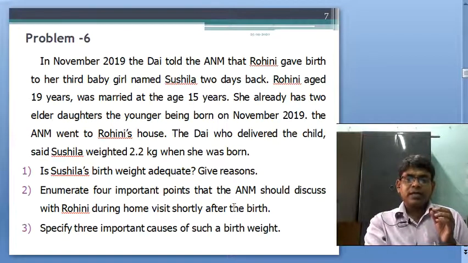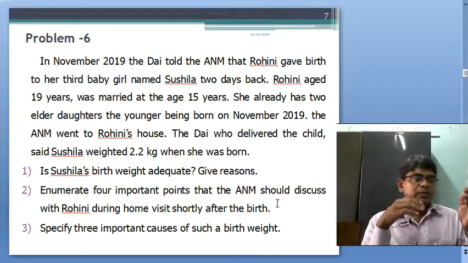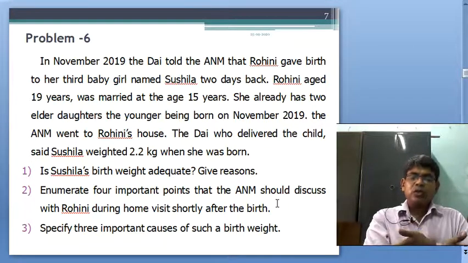At the home visit, advise regular breastfeeding with no prelacteal feeding, and also demonstrate how to hold the baby in the proper position.